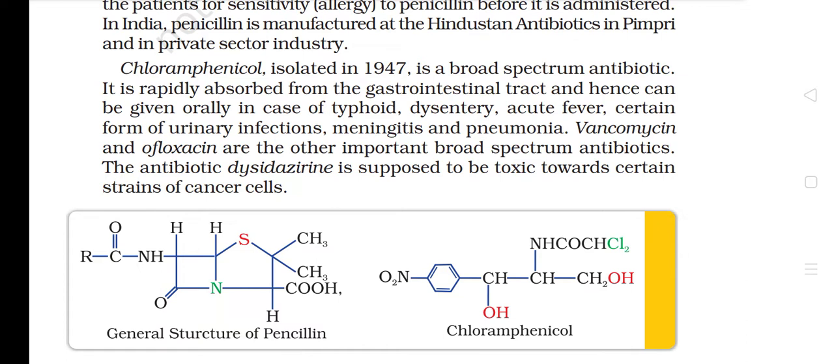Chloramphenicol, isolated in 1947, is a broad-spectrum antibiotic. It is rapidly absorbed from the gastrointestinal tract and hence can be given orally in case of typhoid, dysentery, acute fever, certain forms of urinary infections, meningitis, and pneumonia. Vancomycin and ofloxacin are other important broad-spectrum antibiotics. The antibiotic dysidazirine is supposed to be toxic towards certain strains of cancers.